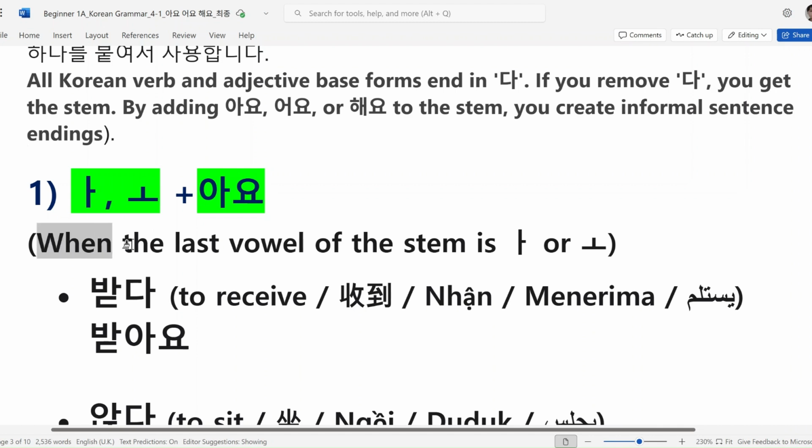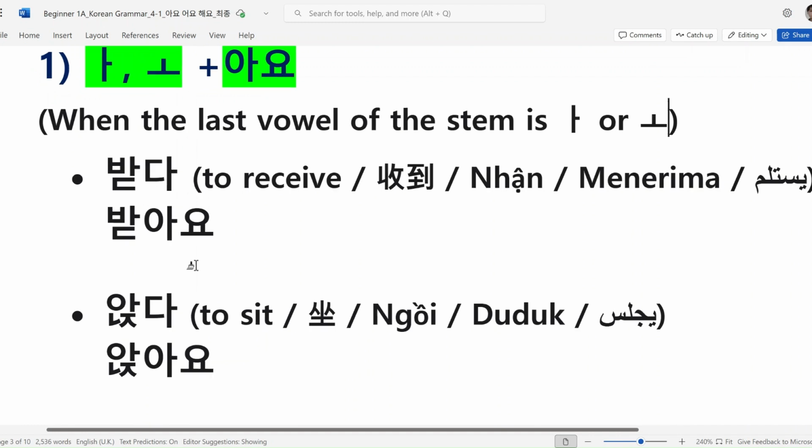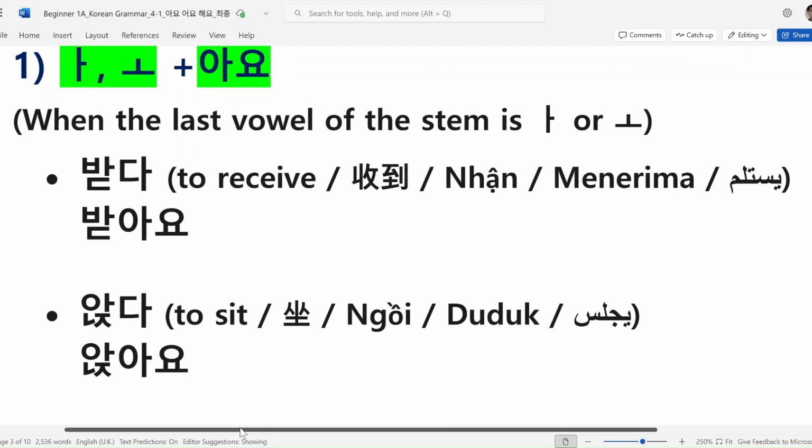자, when the last vowel of the stem is 아 or 오, we add 아요. 자, 그러면 for example, 받다. This base form means to receive.